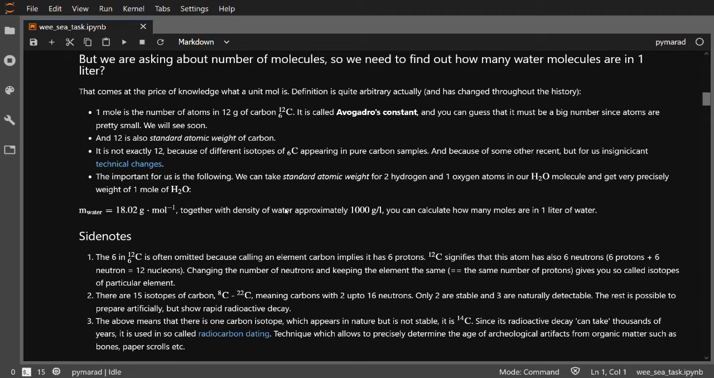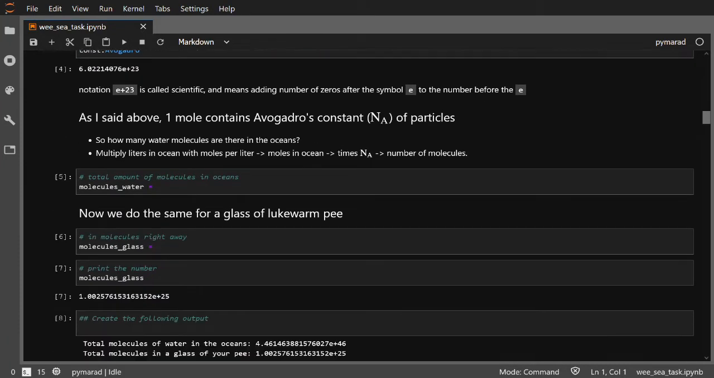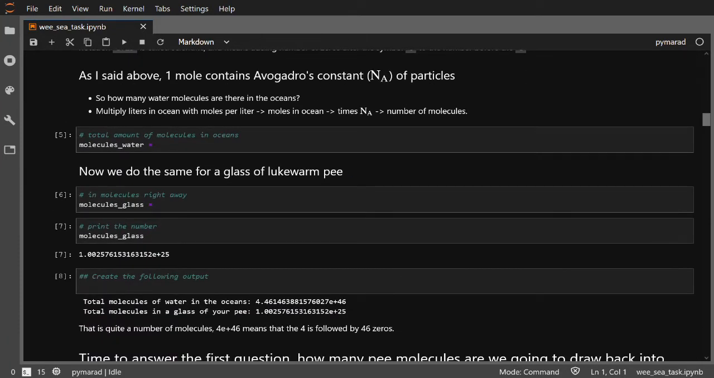Once we have a weight of a molecule, and you surely know the density of water, we will be able to calculate number of molecules in 1 liter of water. I will also make some vaguely connected side notes on isotopes, in particular isotope of carbon, because that's how Avogadro's constant is defined. Based on the above, we can figure out how many total water molecules there are in all the oceans in the world.